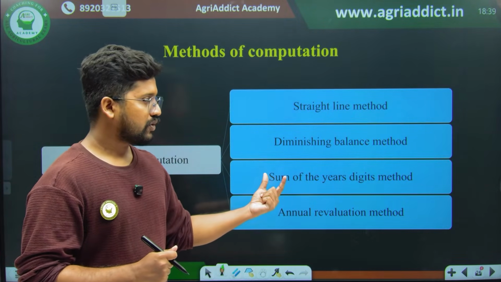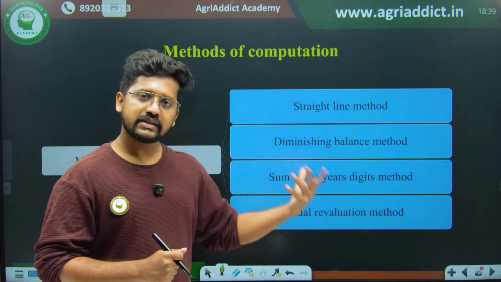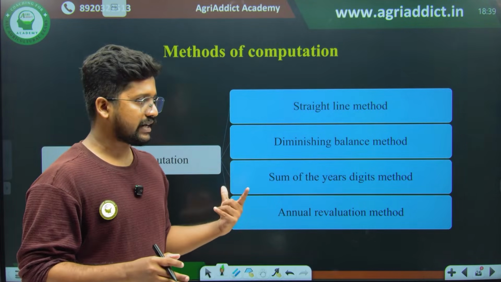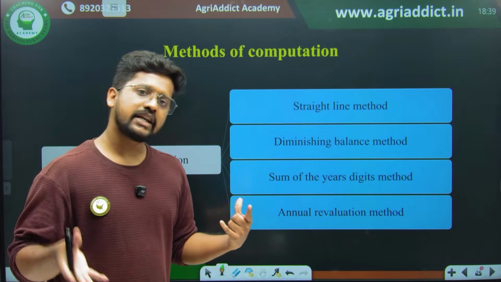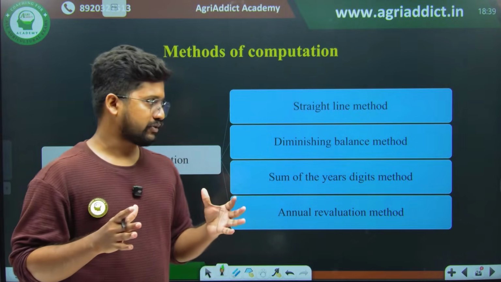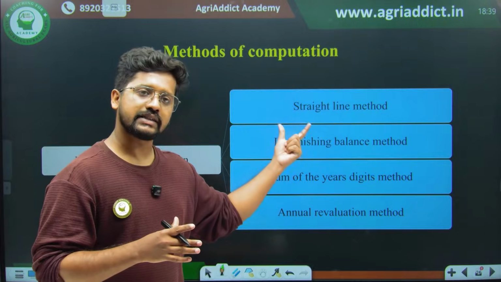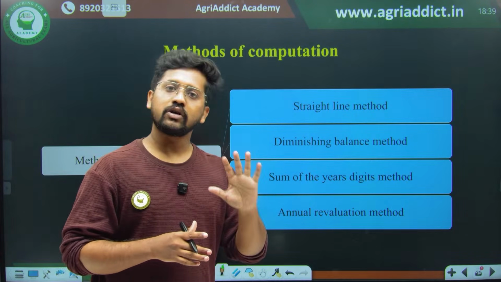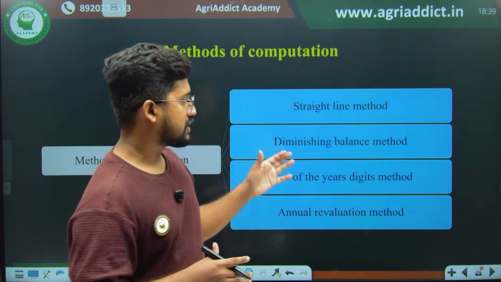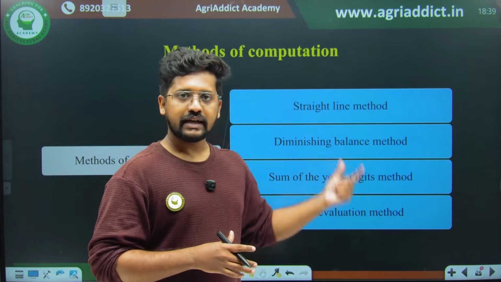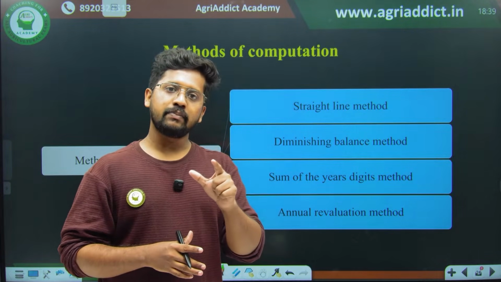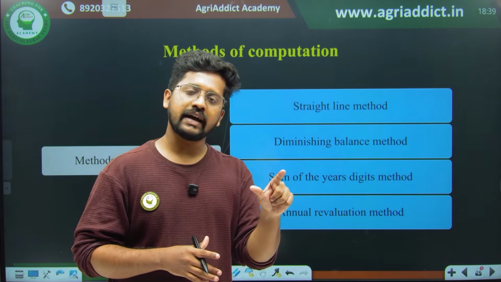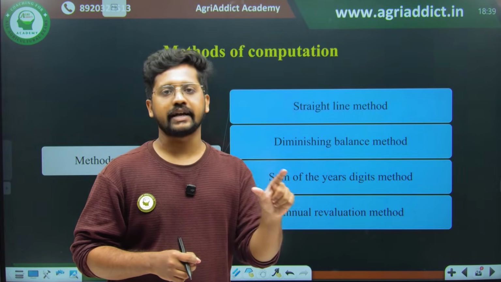Okay, so rather than going to understand the calculations, at this point of time when the exam approaches, you should be understanding what kind of level of depreciation they are using. In the case of the straight line method, you can see that it will be using a constant rate of depreciation over the period of time. This method assumes that the asset is actually being used in a continuous way, at a constant rate.